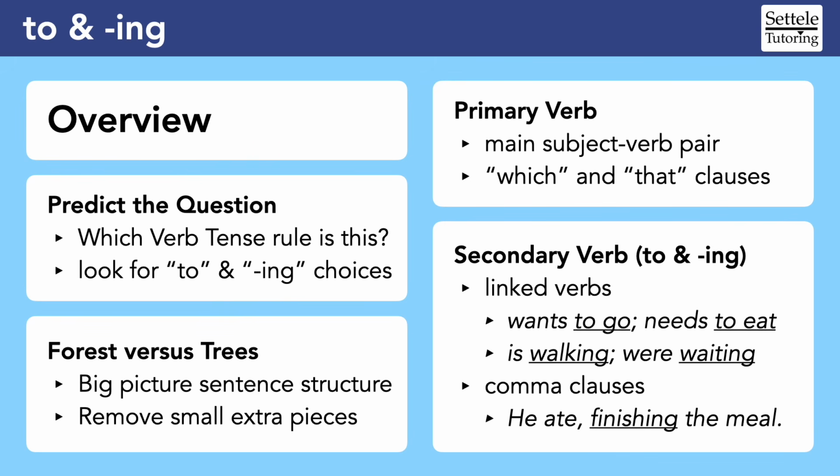And luckily, the "to" and "ing" rule only comes up once or twice on each SAT, so it's not very many points. The other grammar rules, including the other two verb tense rules, are much more straightforward, so prioritize locking them down. And when the "to" and "ing" does come up, I hope I've given you a few good strategies to make them easier to solve. Thanks for watching!